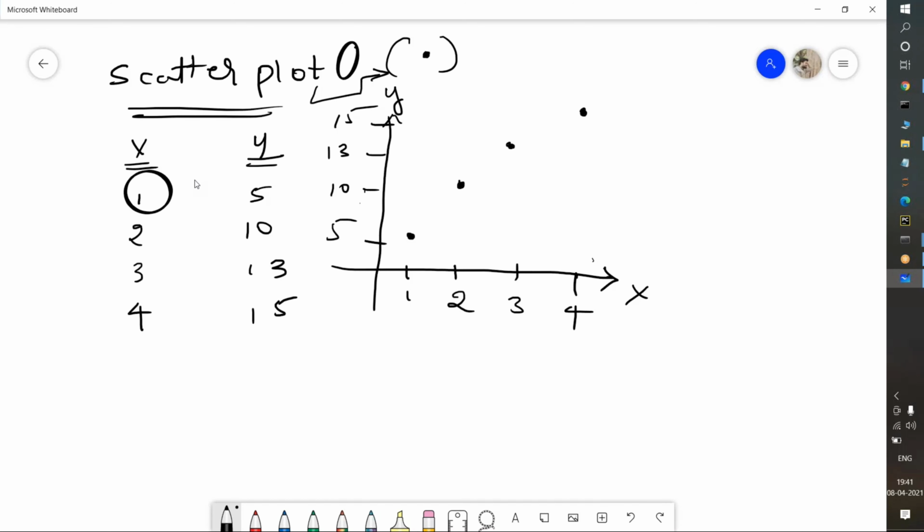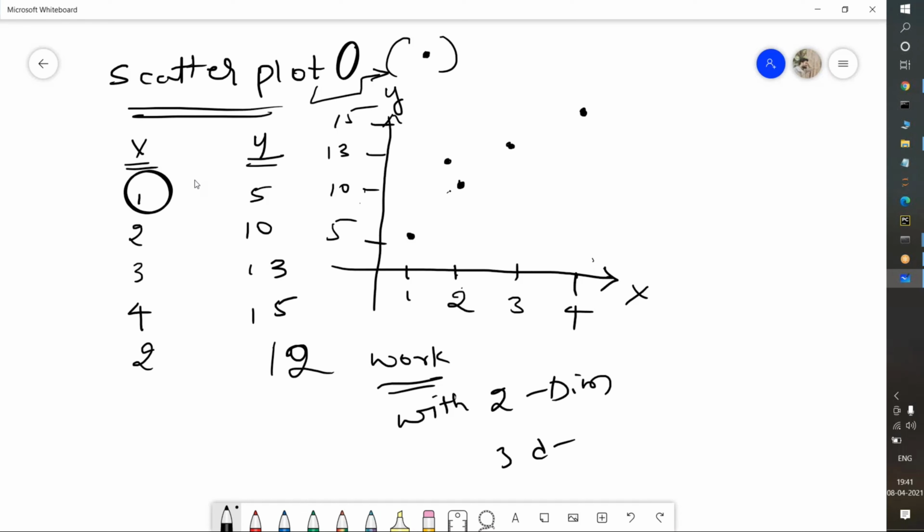If X is equal to 2 and the value is 10, somewhere here it will be printed. If the value is 12 when X is equal to 2, it will be here. This is how the scatter plot works. And I am telling you once again, a scatter plot works with only 2-dimension data, only 2D arrays.